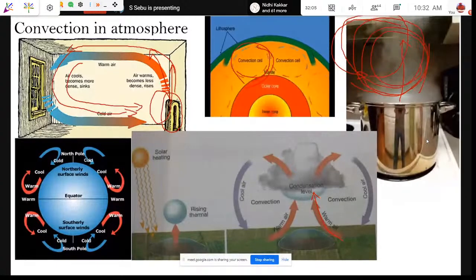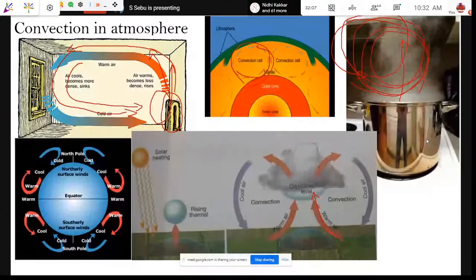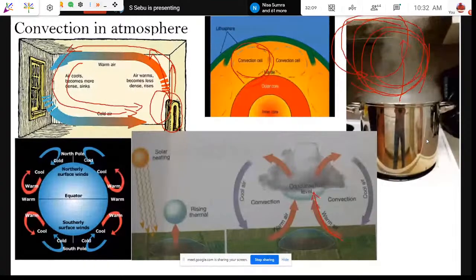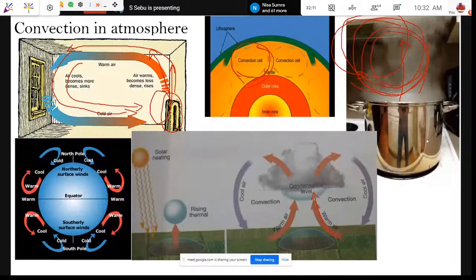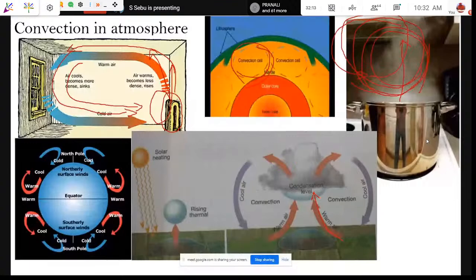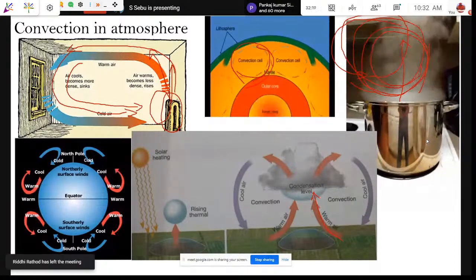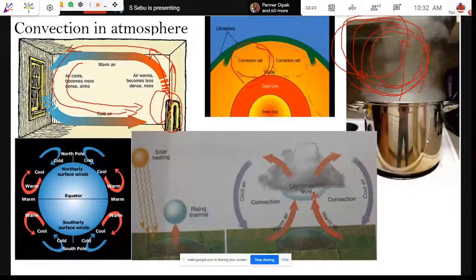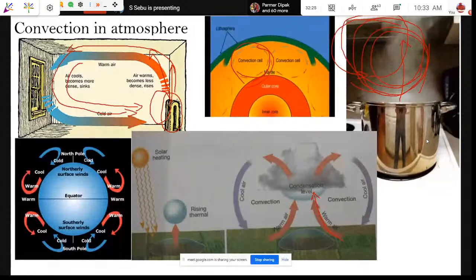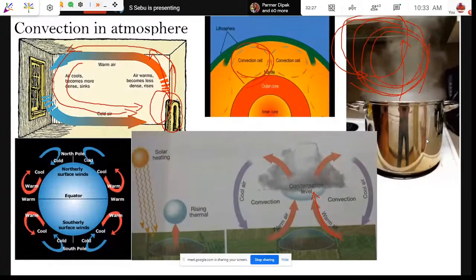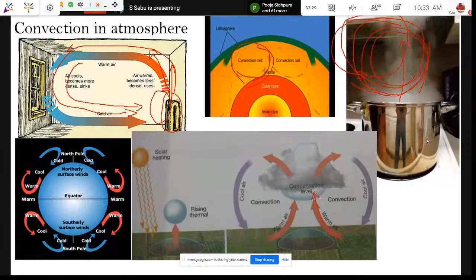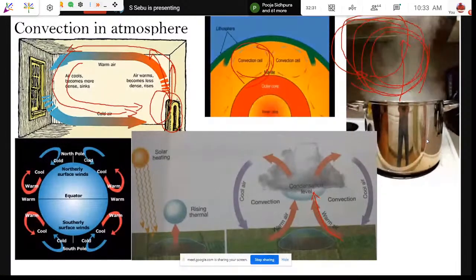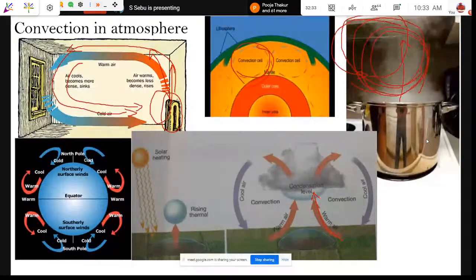In meteorology, saturation is the state of the atmosphere in which air contains the maximum amount of water vapor. Saturation means there cannot be any more addition of water vapor. That means it has reached its saturation point. Beyond that, precipitation starts. Those types of precipitation are known as convectional rainfall.